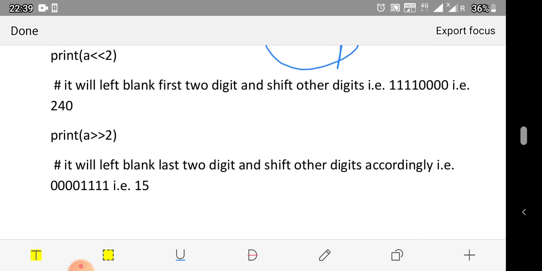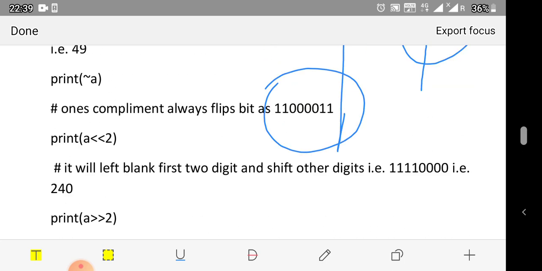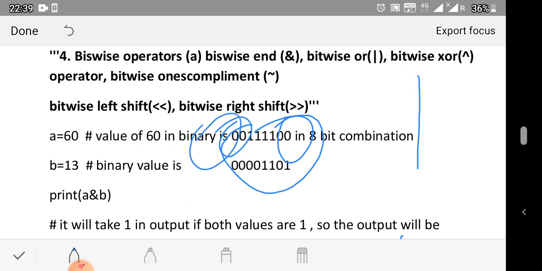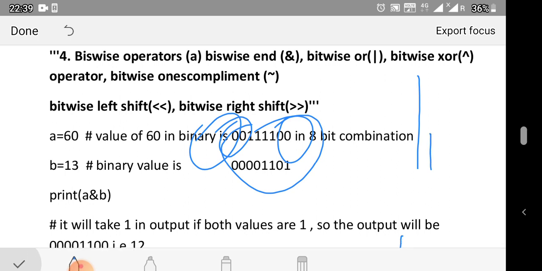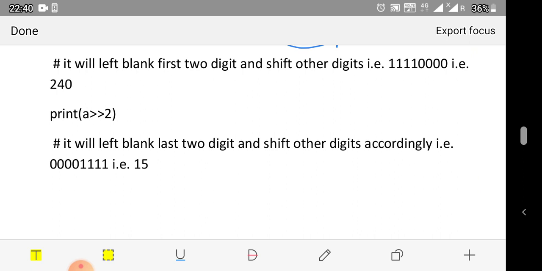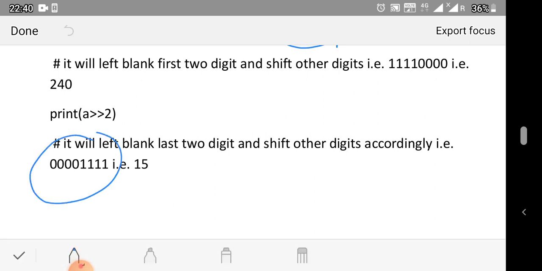Also for the bitwise right shift operator, we have applied the bitwise right shift operator to a. Again it will take the value, and it will drop the right 2 bits, and all others will be shifted to the right, and at the start the first two 0s will be added. So here is the bitwise right operator we have applied, and we will receive a value like this, and the decimal value of this will be equal to 15.